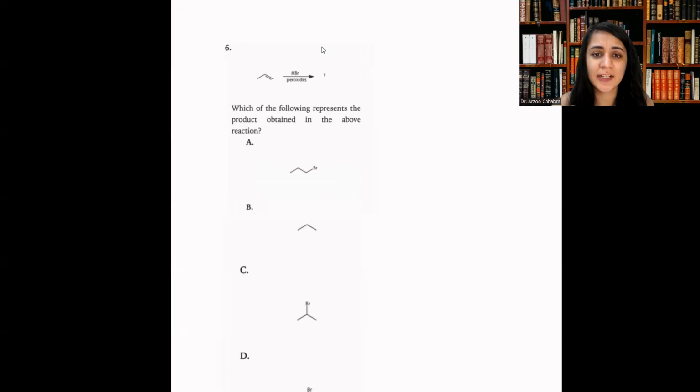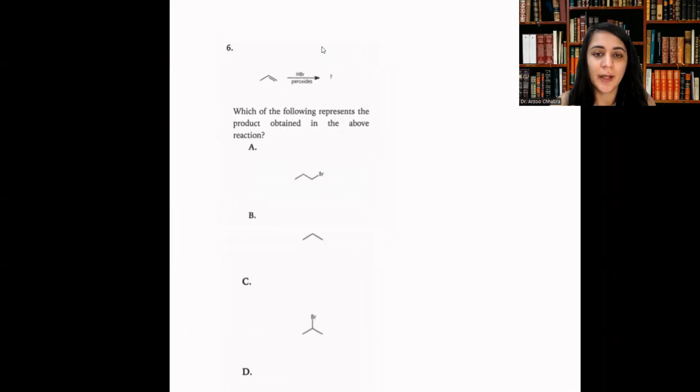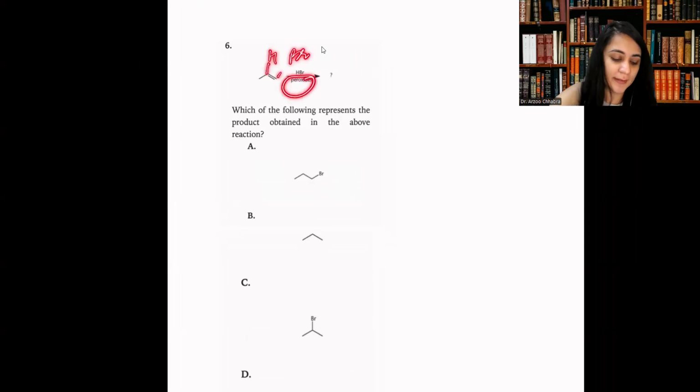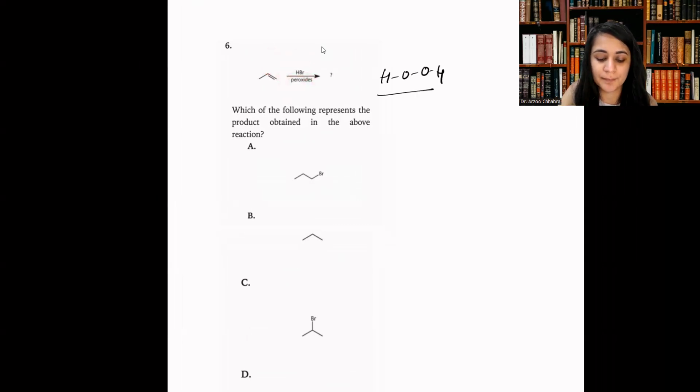So in this reaction, we are adding HBr, and what we know is when you have peroxides, HOOH, so this is hydrogen peroxide. It can be any peroxide, but addition of HBr in the presence of peroxides, you've got to know that it actually is an anti-Markovnikov addition, right?